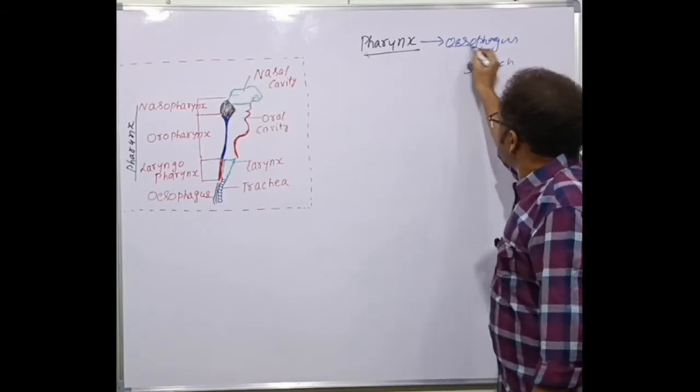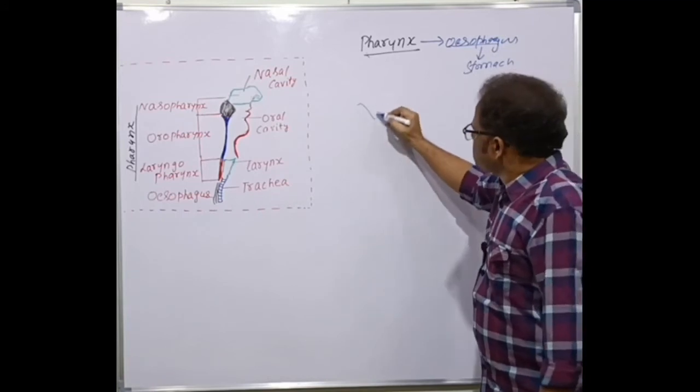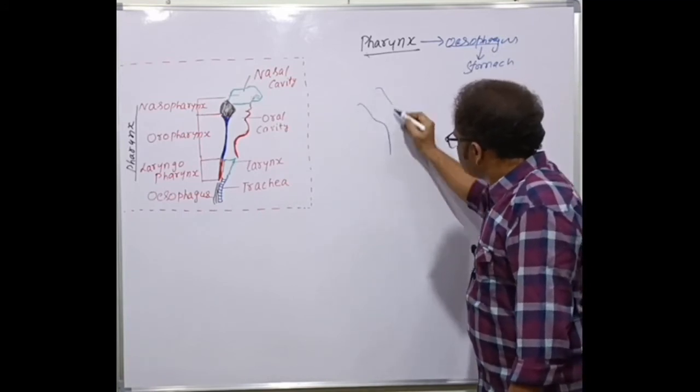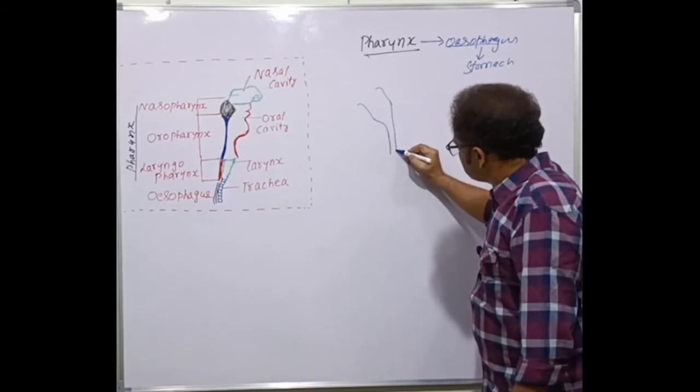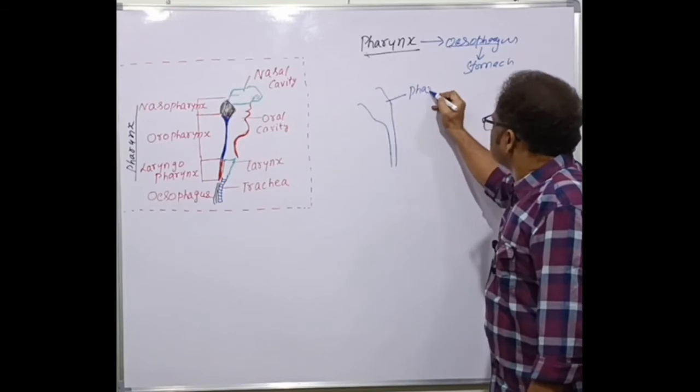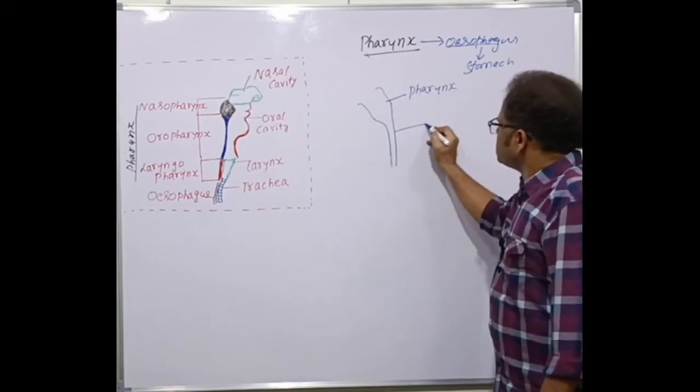Let's discuss the esophagus now. Here is a rough diagram of the esophagus, for example. It leads to a very narrow structure here called the esophagus. This is the pharynx, and this is the esophagus.